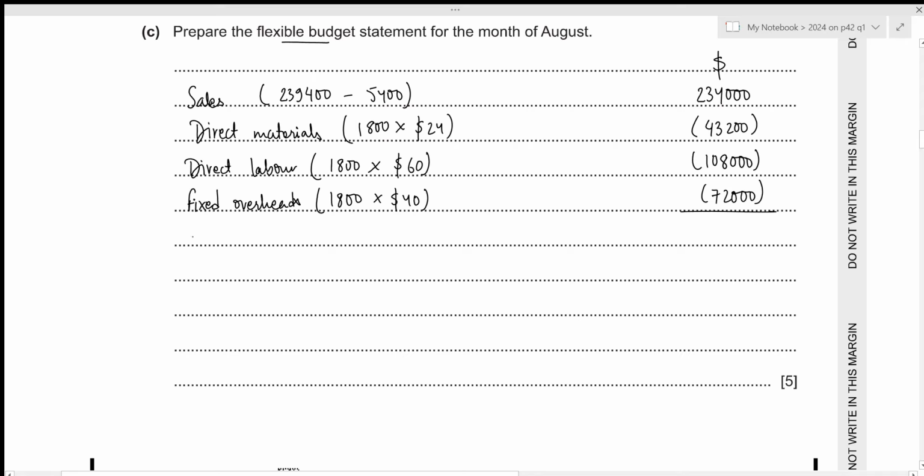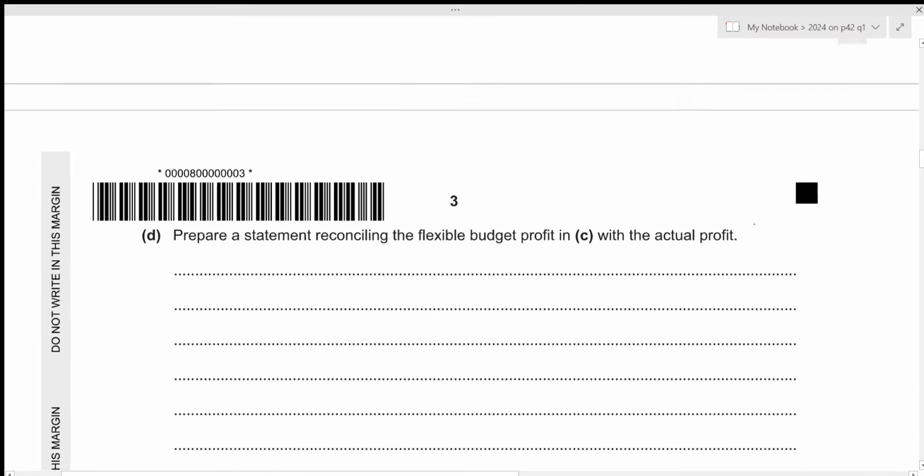Now we can get the flexible budget profit. So that will be 234,000 minus 43,200 minus 108,000 minus 72,000, which results in 10,800. That is all for the third part. Let's move towards the fourth one.